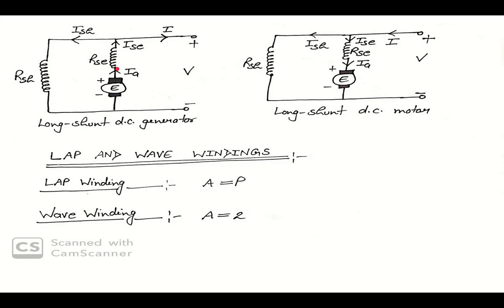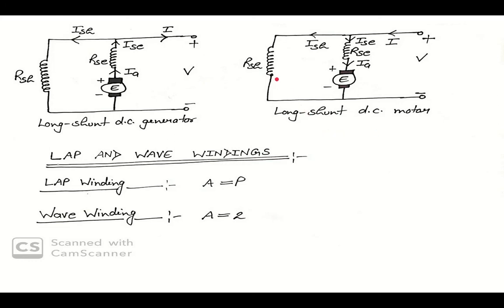Here we have the armature, so there is an armature current IA. With the series winding we have a series current ISE, this is your shunt current ISH, and this is your total current I.